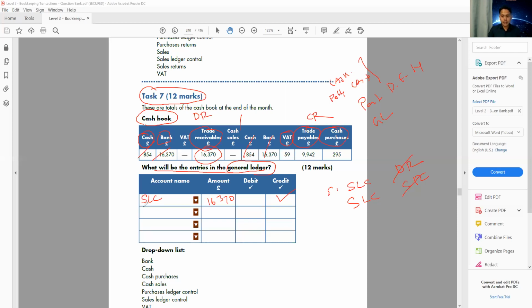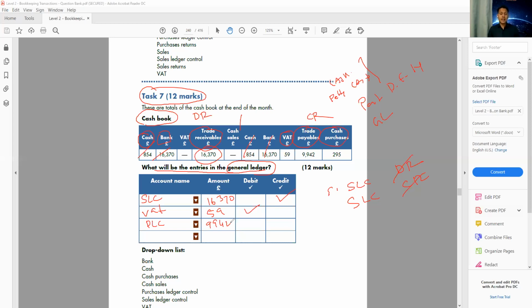Then we have a VAT, VAT on the credit side. That means I paid this VAT 59, that's my expense, that's my debit. Then I have a trade payable, that is purchase ledger control 9942. So this is the opposite of the sales ledger control.